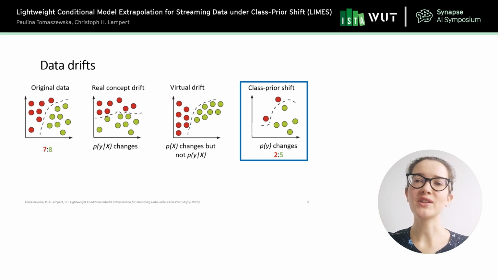And the last change that I'd like to talk about is called class prior shift. Here, the probability of y changes. It is shown by the fact that the ratio of the red dots to the green dots has changed. Initially it was 7 to 8, and now it's 2 to 5. As a consequence, the decision boundary can also change. In this presentation, I will focus only on the class prior shift.